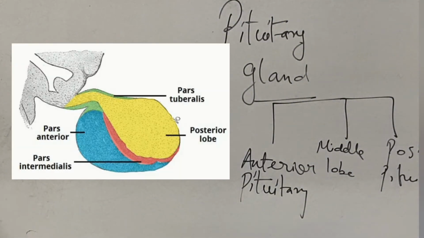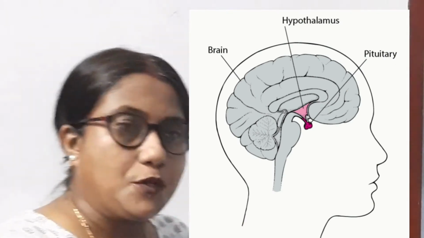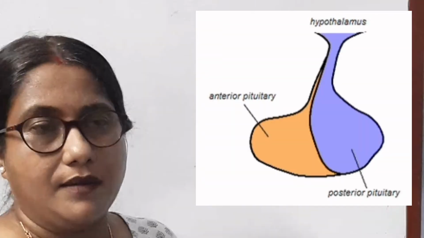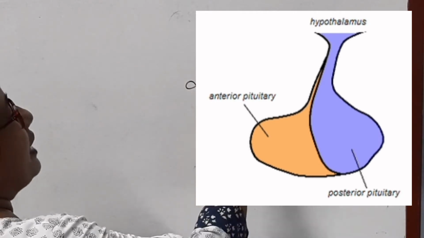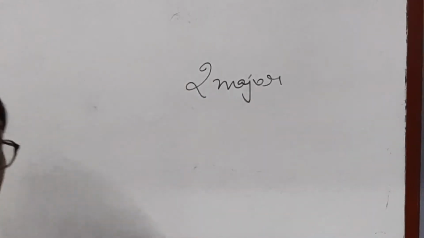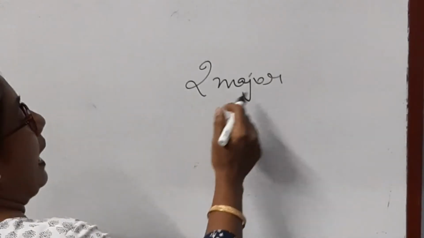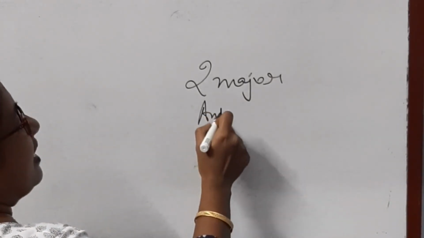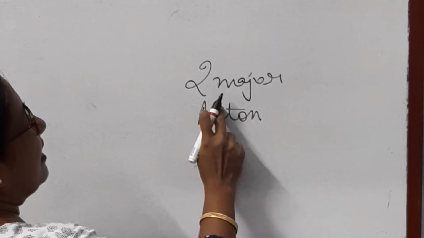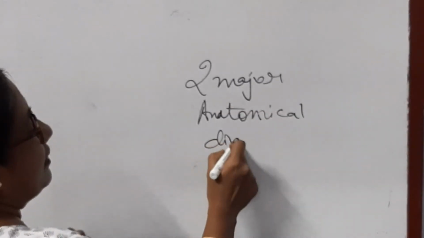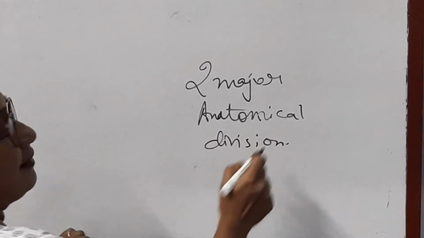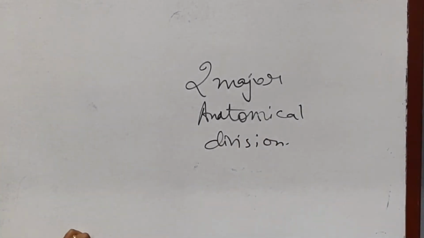Okay. Now you see this anterior pituitary or adenohypophysis. Anatomically, the pituitary is divided into two major parts. What is anatomy? The internal structure. Morphology means the external structure of an organism.